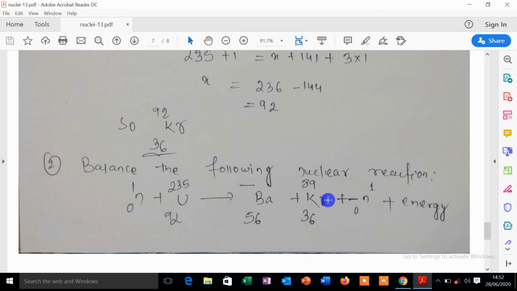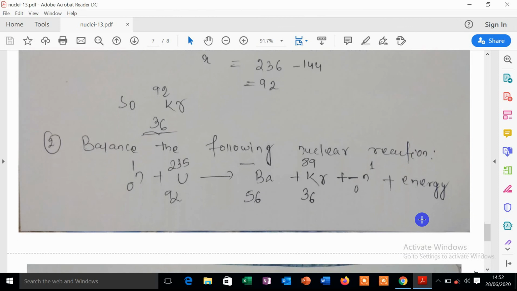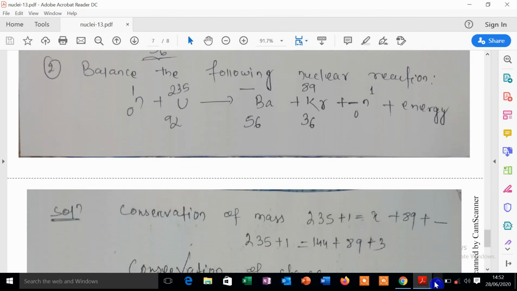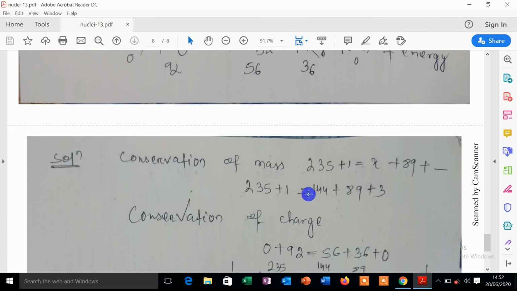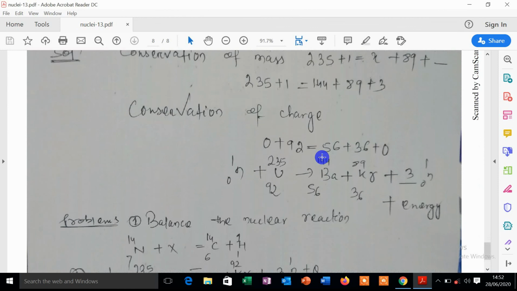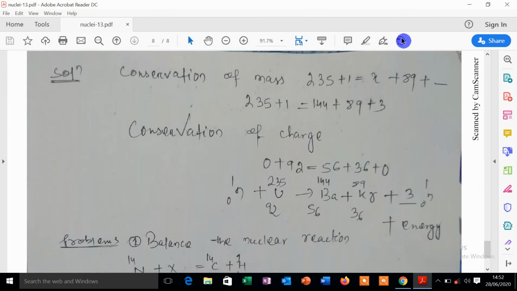Then the next question: balance the following nuclear reaction. Given neutron 0-1 plus uranium 92-235 gives barium 56 dash, plus krypton 36-89, plus neutrons 0-1. This means how many neutrons are there, plus some amount of energy is released, and you have to solve it like this. Conservation of mass: the left side mass is 235 plus 1, and on the right side X plus 89 plus the number of neutrons. And by applying conservation of charge also you can calculate the number of neutrons.